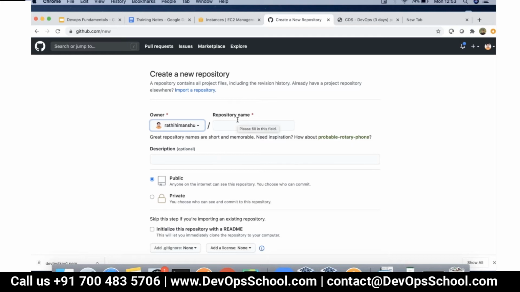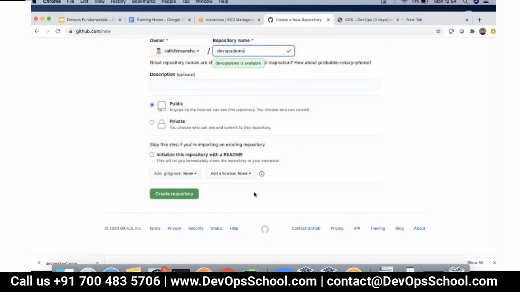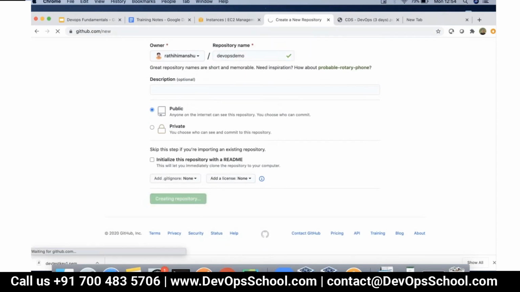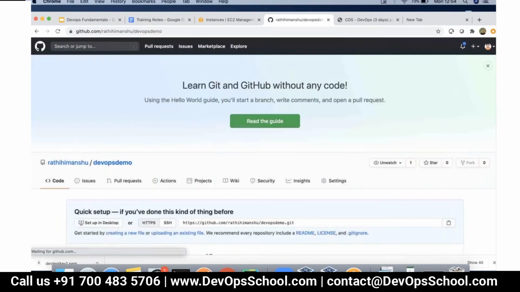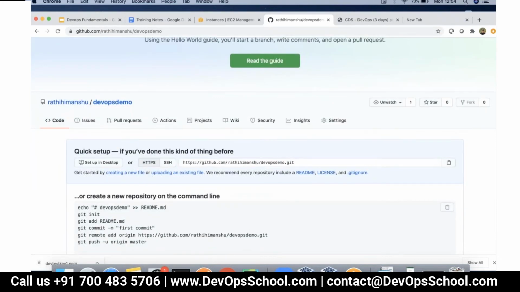For our purpose, we are going to work with public repositories. But organizations that use it for official purposes can even make use of private repositories. So I'm going to create a private repo. Okay, private repo. So this becomes my repository. I'm going to create a public repository here. Keep it public. And then I'm going to click on create repository. Now this repository has been created.